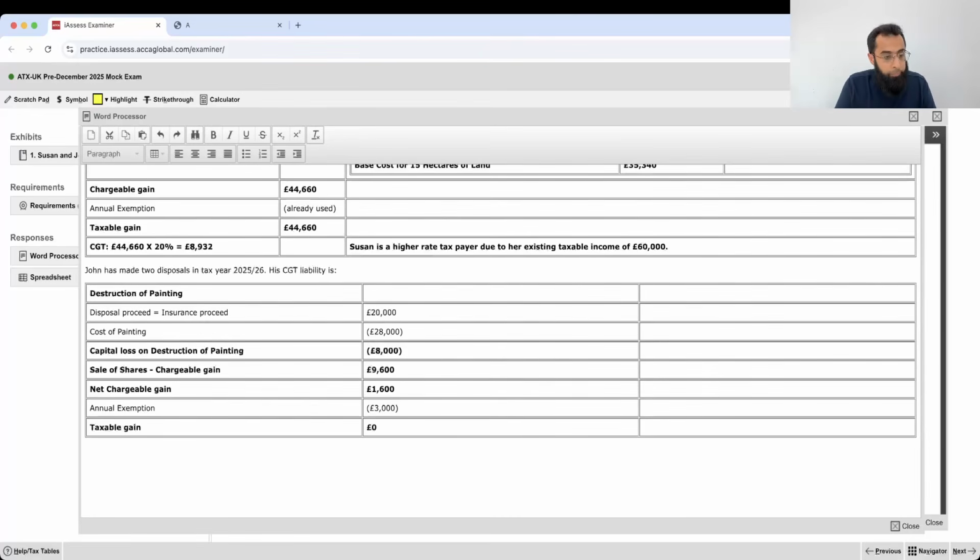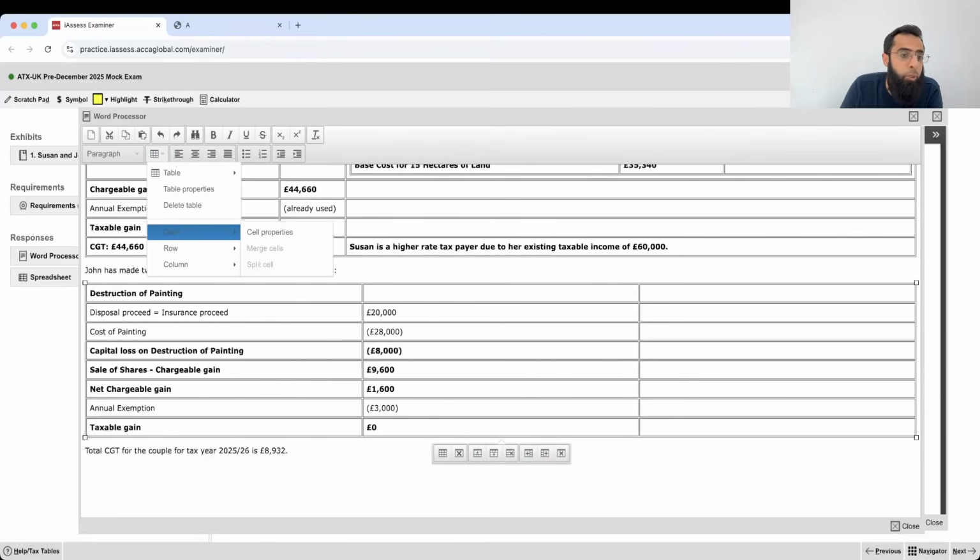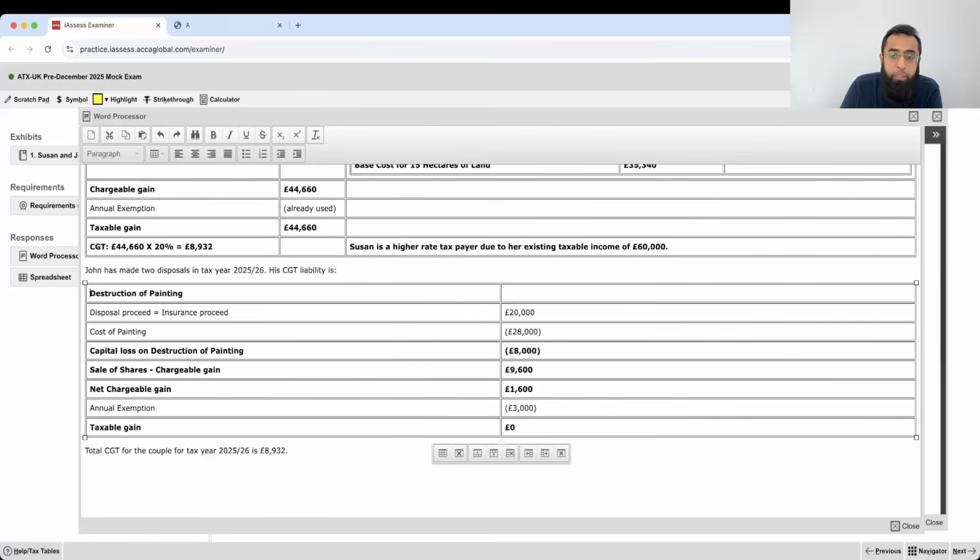So total CGT for the couple for tax year 2025-26 is 8,932 pounds, which Suzanne has to pay. John has no CGT situation. I hope that you are understanding it. Will you repeat it, sir? Yes, I will repeat, because I love repeating things.